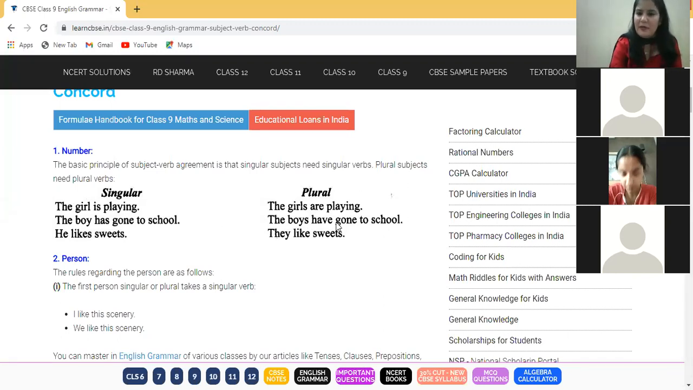This is a very simple rule based on the number of the subject. Clear? Now, the second rule is based on person. Note down. The rules regarding the person are as follows. The first person, singular or plural, takes a singular verb. Don't get scared. I'm telling you in very simple language. They have not written the explanation of what a first person, singular or plural, is.